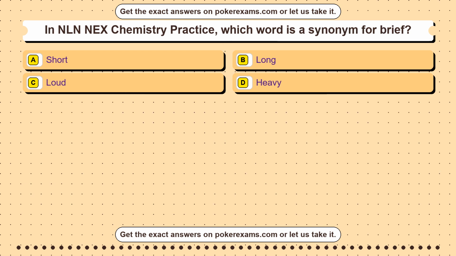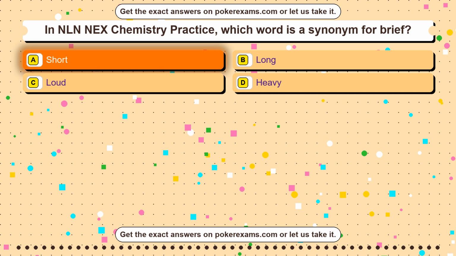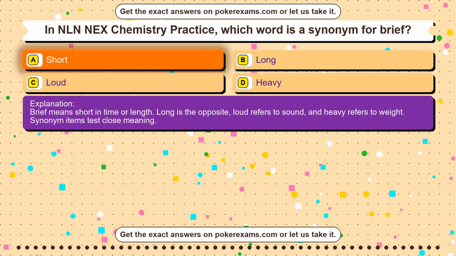Question 13. In NLN NEX Chemistry Practice, which word is a synonym for brief? Option A short. Option B long. Option C loud. Option D heavy. The correct answer is option A. Short. Brief means short in time or length. Long is the opposite, loud refers to sound, and heavy refers to weight. Synonym items test close meaning.